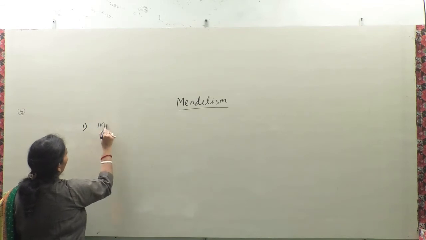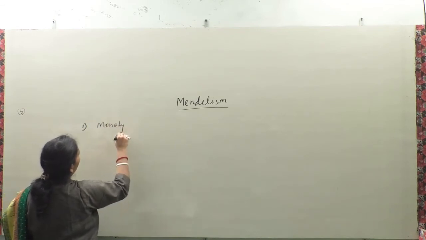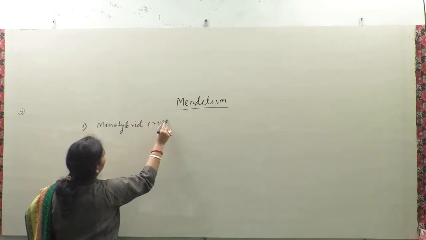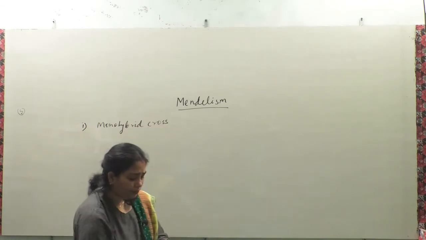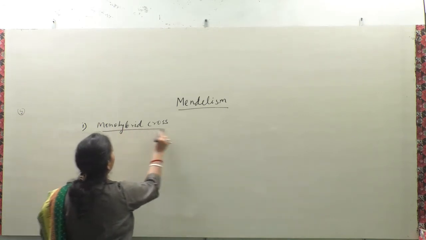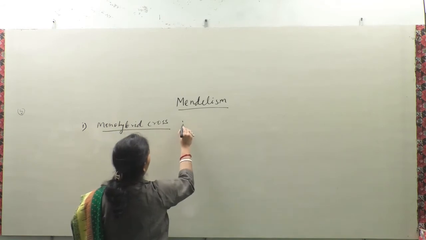Now monohybrid cross. What is monohybrid cross?